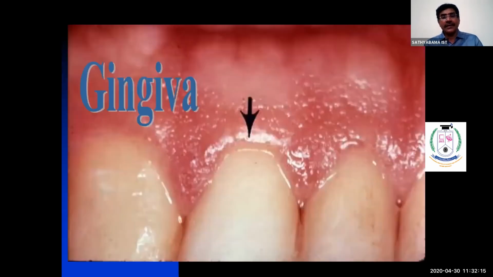Right. Gingiva. Gingiva is one of the parts of the oral mucous membrane. When you visualize gingiva with the naked eye, it appears coral pink in color. Okay, so it's coral pink in color. Gingiva is keratinized stratified squamous epithelium. It may be orthokeratinized or parakeratinized.